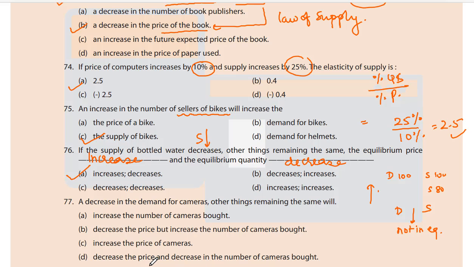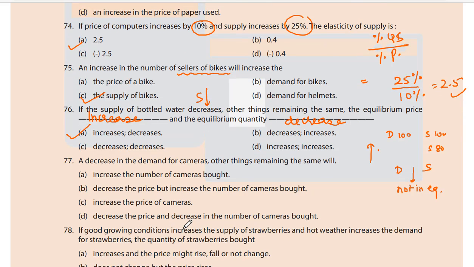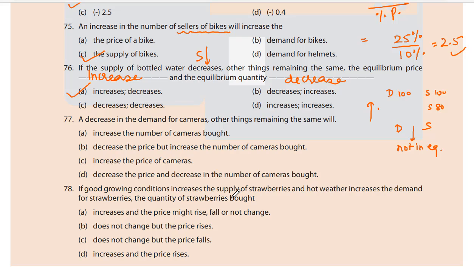Next, an increase in the demand for cameras, other things remaining the same, will: A. Increase the number of cameras bought, decrease the price; B. Increase the number of cameras bought, increase the price; C. Decrease the price, and decrease the number of cameras bought.